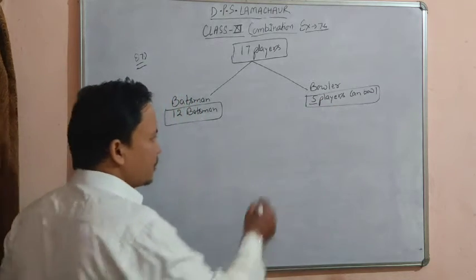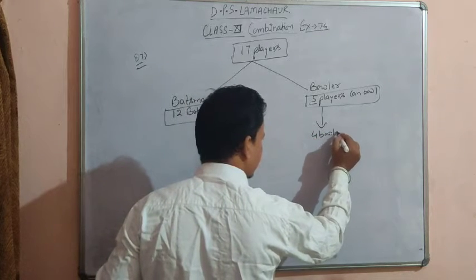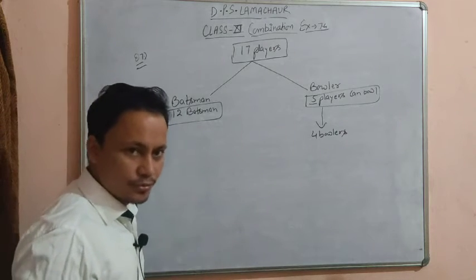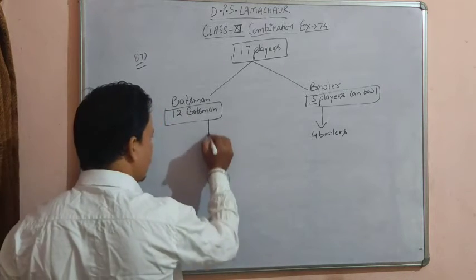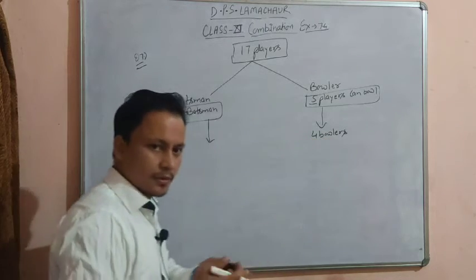So if you are taking 4 bowlers, then a team of 11 you have to choose. Out of 11, 4 are bowlers.